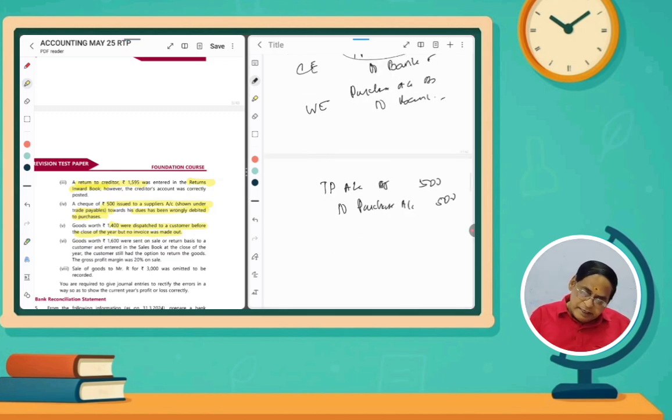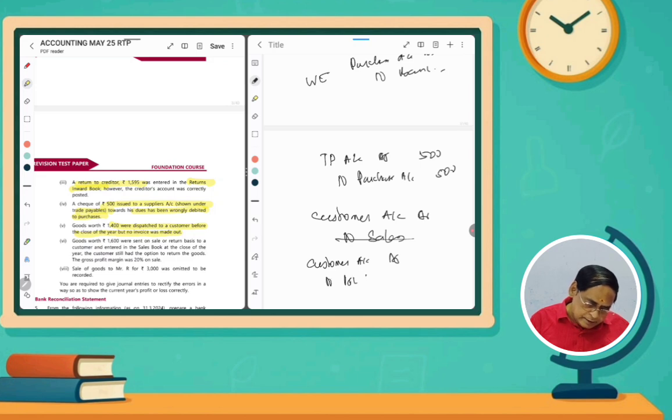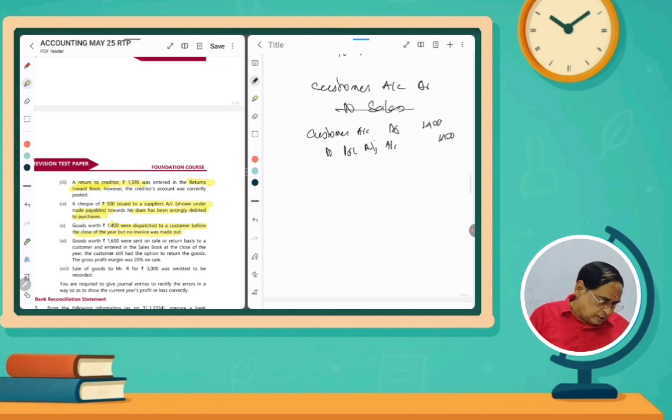So customer account debit to sales, but we should not write sales. Instead of that, we have to write P&L adjustment account. So customer account debit to P&L adjustment account. How much amount? 1,400 rupees. And then one more entry, goods worth rupees 1,600